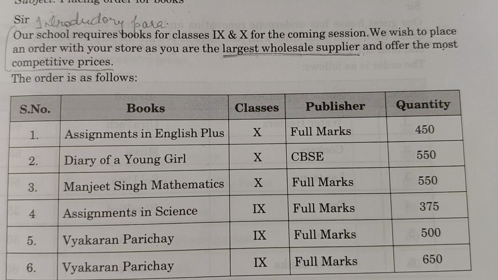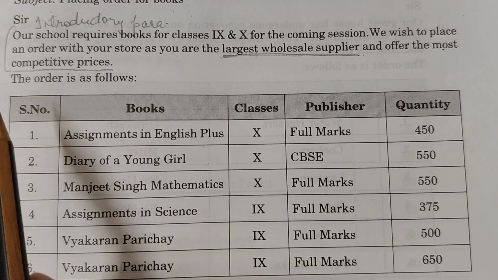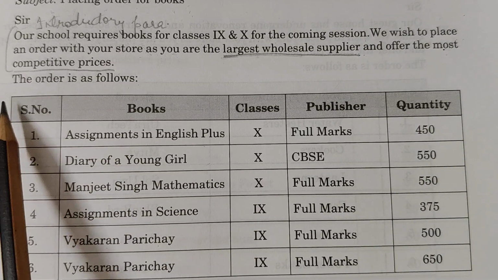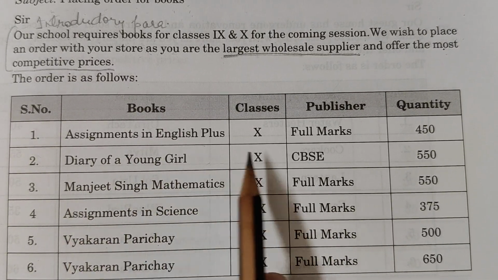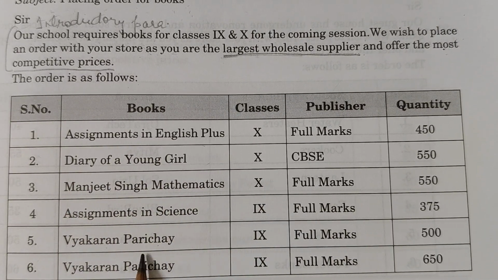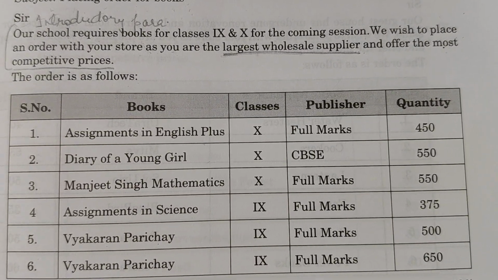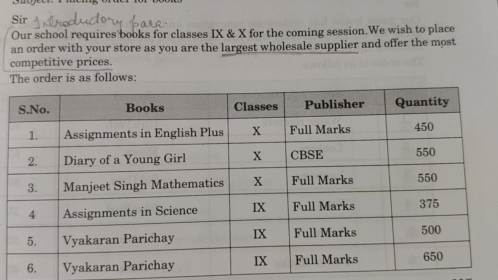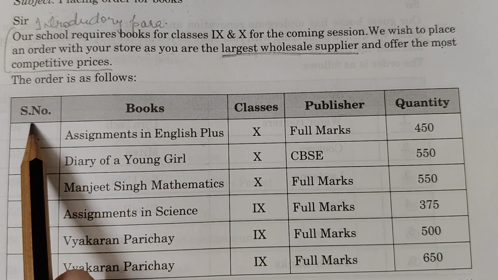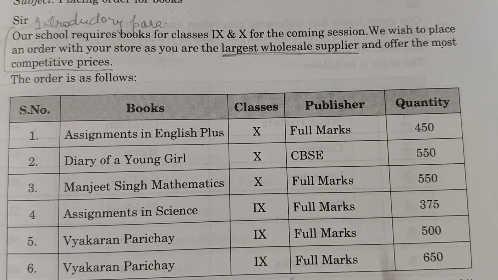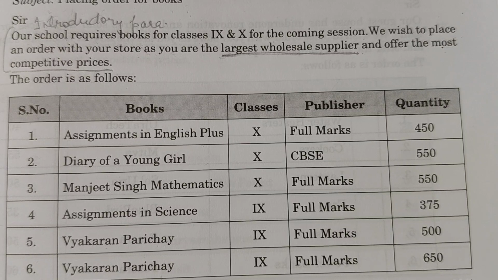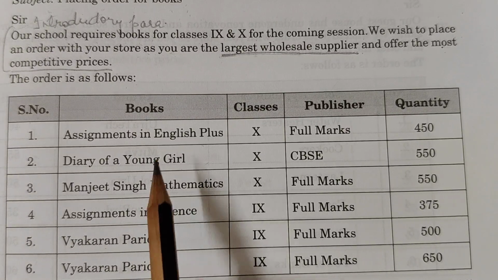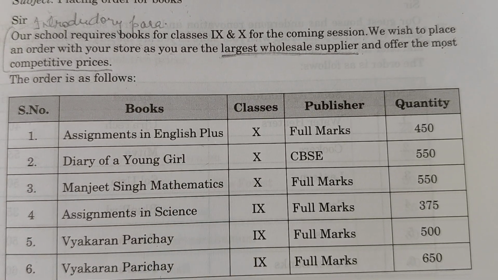Everything which we are giving detailing about, that will be in tabular form. Okay, first of all I would say that it is a must that every information will be given by you in tabular form for the second paragraph. Okay, and everything will come here in this table. So first column you can see that it is serial number 1 2 3 4 5 6. Then name of books will be there, and you are smart enough to know which kind of books you are reading, you are having in your syllabus. You can mention the name of all those books here.